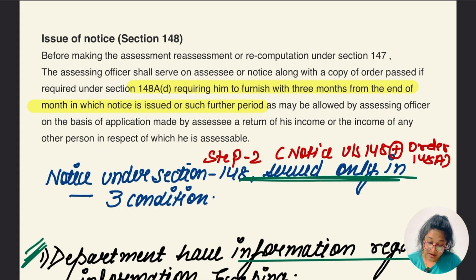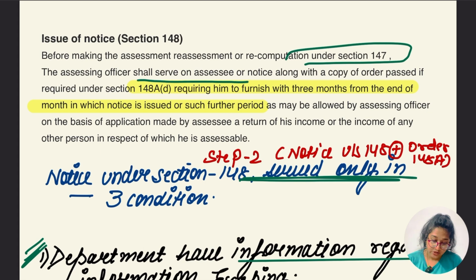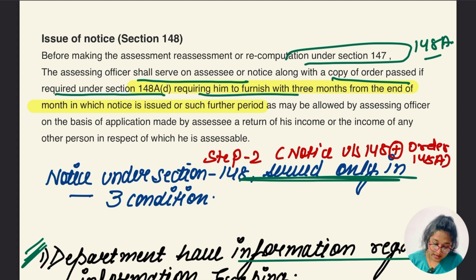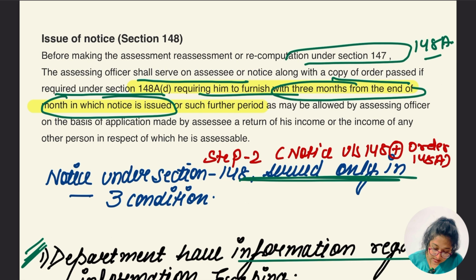Before making the assessment, reassessment and recomputation under section 147, the assessing officer shall serve on the SSC a notice along with the copy of order. कौन सा वाला order? 148A. They are talking about the 148A order. Okay. If required under section 148D, 148A subsection D, requiring him to furnish within 3 months from the end of the month in which notice is issued, or further period as may be allowed by the assessing officer on the basis of application made by the assessee, the return of his income or income of the other person in respect of the assessing.